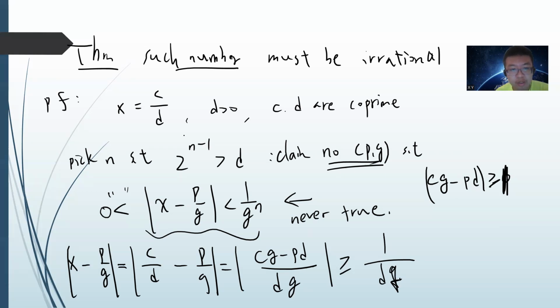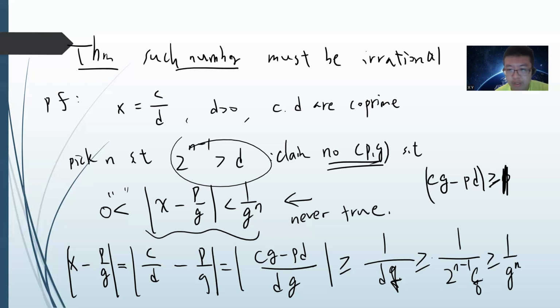But by my assumption, 2 to the n minus 1 is greater than d, so this must be greater than or equal to 1 over 2 to the n minus 1 times q. And 2 to the n minus 1 times q is less than or equal to q to the n, because q is greater than 1. So this must be greater than or equal to 1 over q to the n, which contradicts the assumption. So such a number must be irrational.